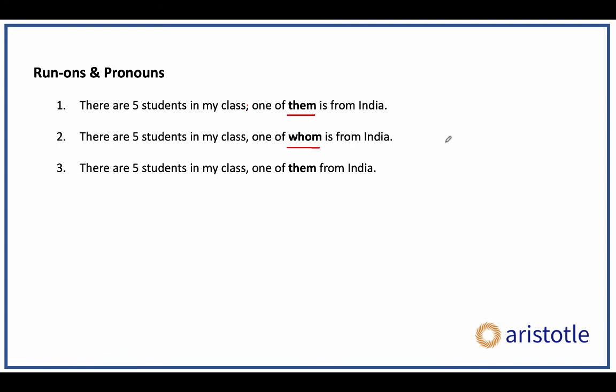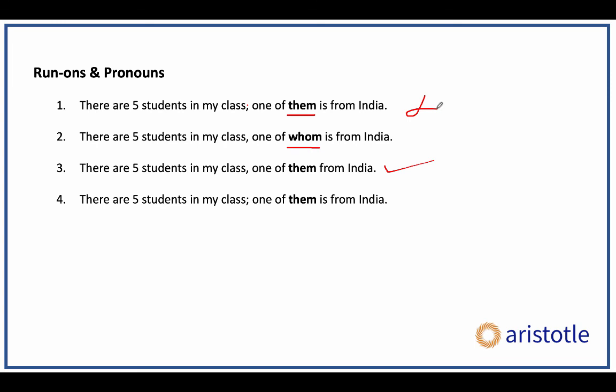Remember, what is a clause? A group of words which contains a subject and a verb both. One of them from India is not even a clause. There is no verb over there, right? Is basically a verb which is missing. So it's not even a clause, it's just a modifier giving you extra information about students. The comma is absolutely fine. So this sentence is absolutely correct. There are 5 students in my class, one of them from India is fine, but one of them is from India is not fine. That becomes a run-on sentence. That becomes an independent clause. So run-ons is a tricky concept. So watch this video again if you want, because they will definitely be tested.